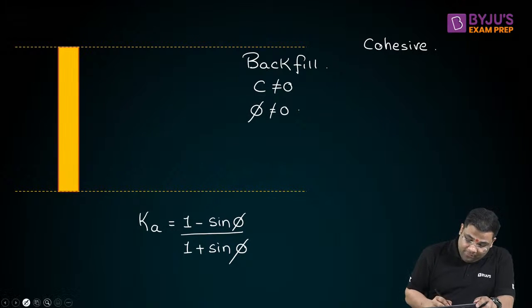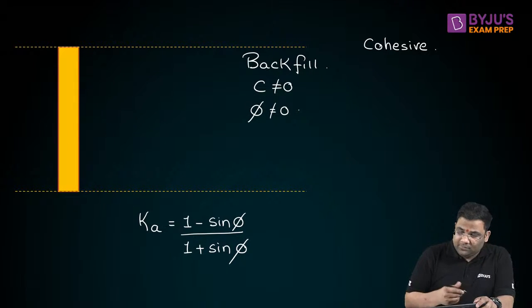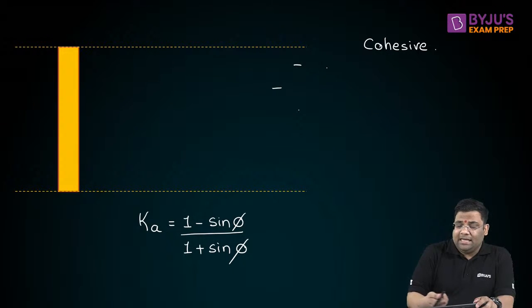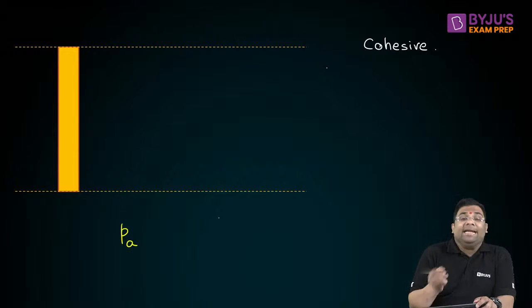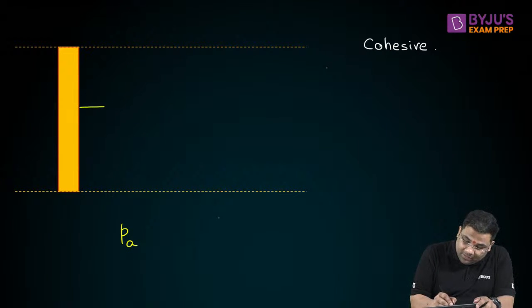Now, if we see the active earth pressure PA at any depth, suppose Z. If I ask you how to find out the active earth pressure at any depth Z, first of all, you can easily find out the effective vertical stress at this point.